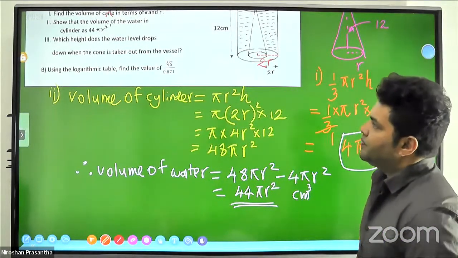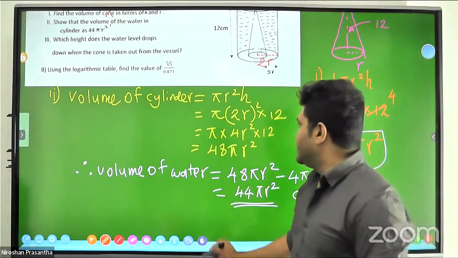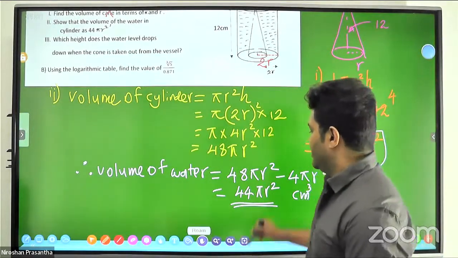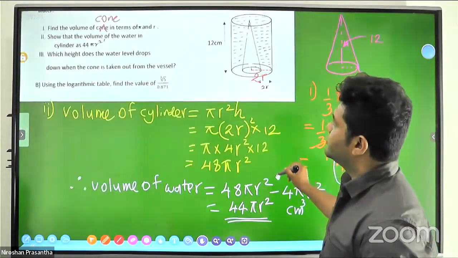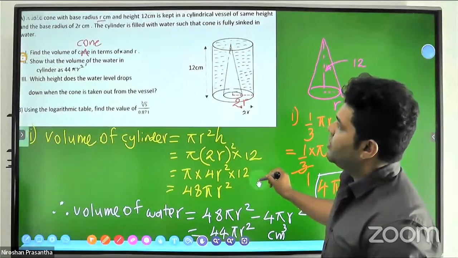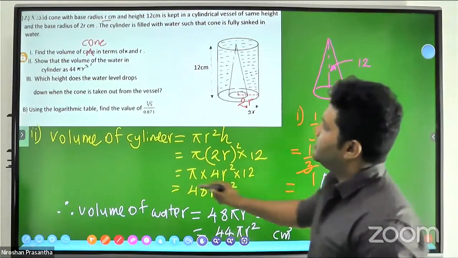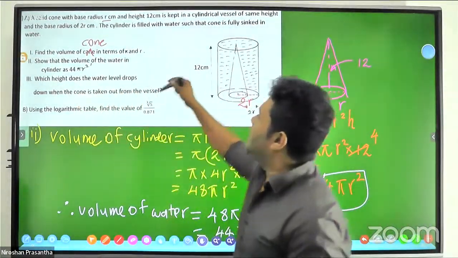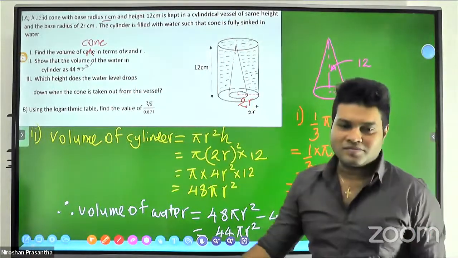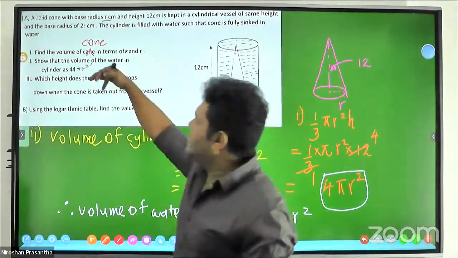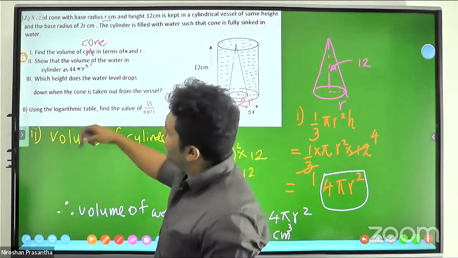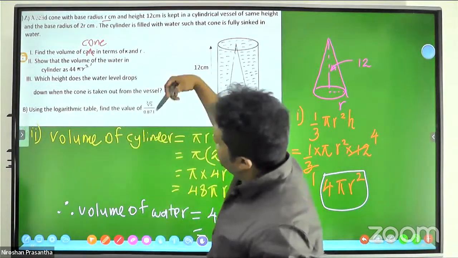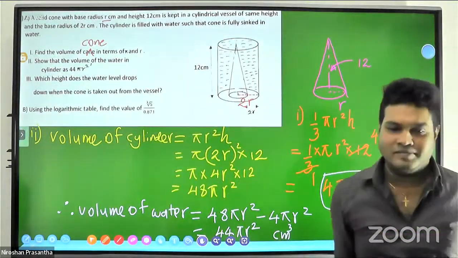By the way, then what's the next question answer? The next question, right? You can see: by which height does the water level drop when the cone is taken out from the vessel?